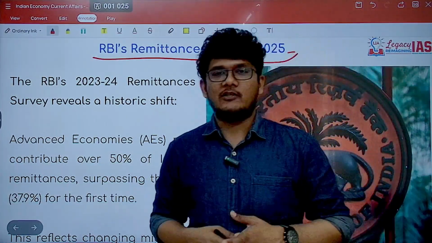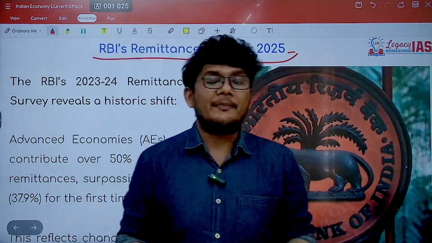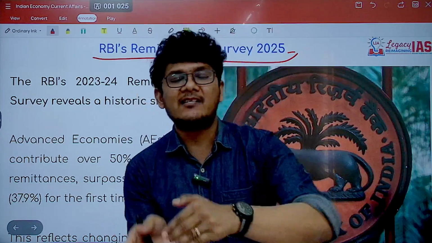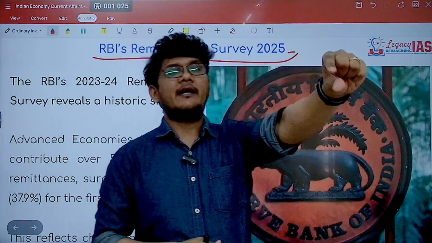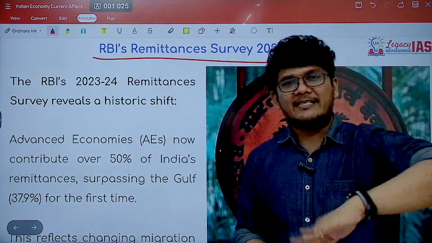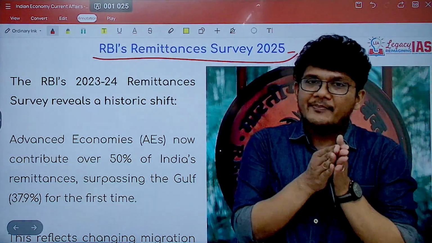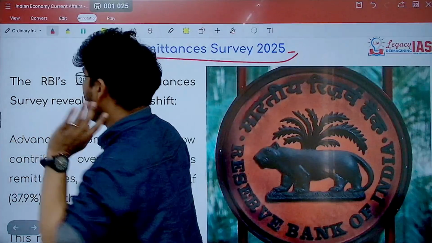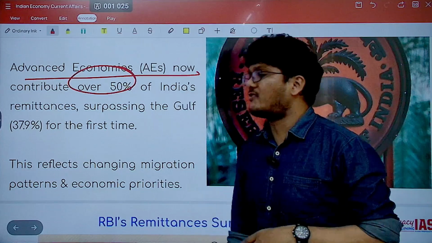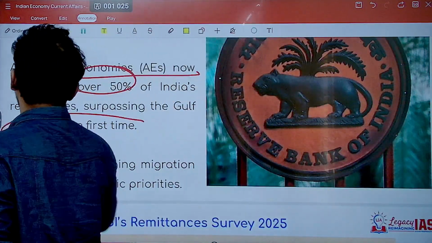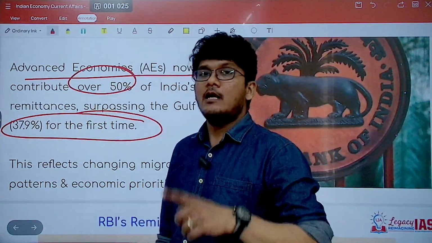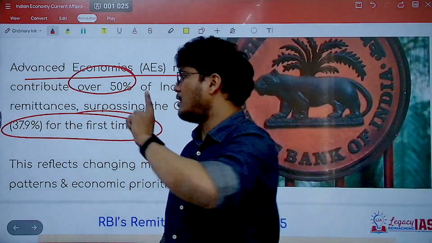Now the trend has changed. The developed economies, the advanced economies, are contributing more towards India's remittances as compared to the Gulf countries. The Gulf countries' share has come down from more than 50% to 37%, and the advanced economies have gone to more than 50%. That is the change that has happened. Remember that. Advanced economies now contribute over 50% of India's remittances, surpassing the Gulf with 37.9, close to 38%. The Gulf countries have gone down from more than 50 to 37.9, and the advanced economies from less than 50 have gone beyond 50%.